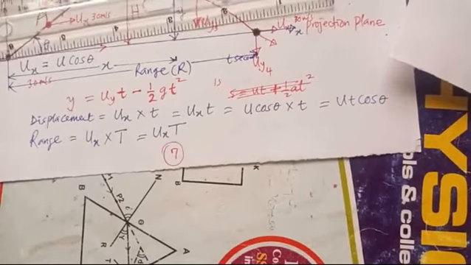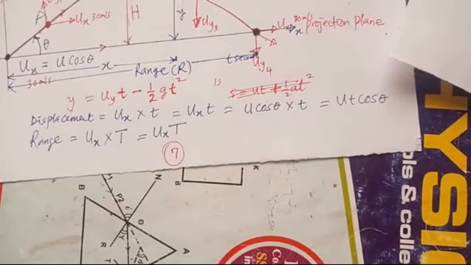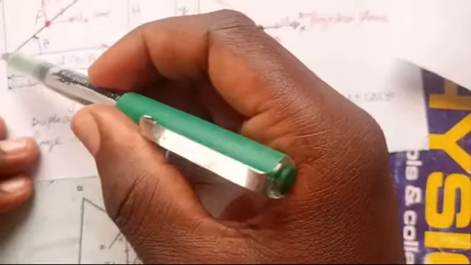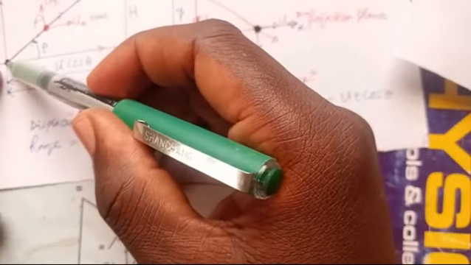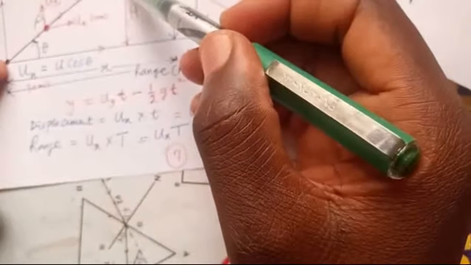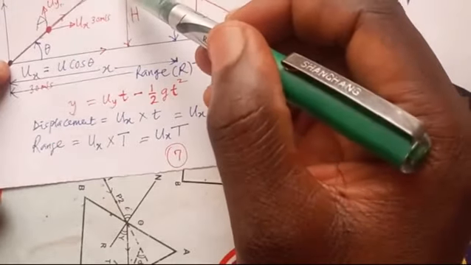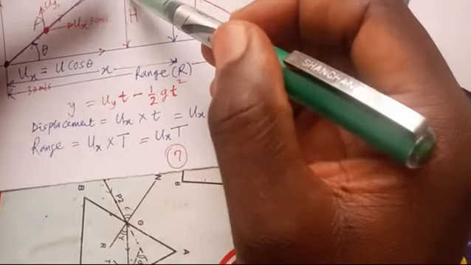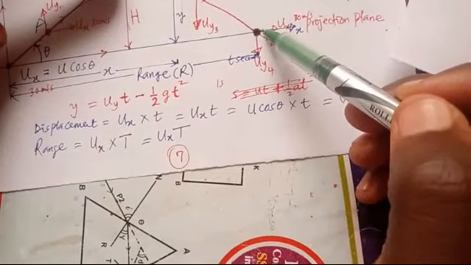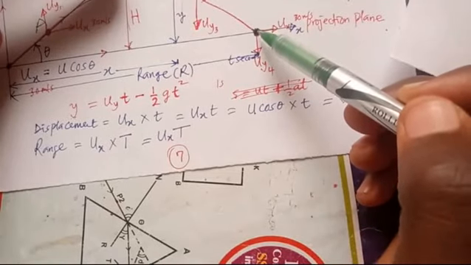Finally, what I want you to take note of is that the time taken by the projectile to move from here to here to reach the maximum height is the same time it will take to move from the maximum height to the projection plane again.